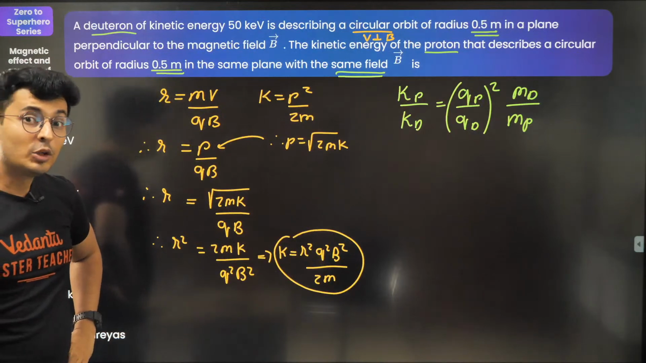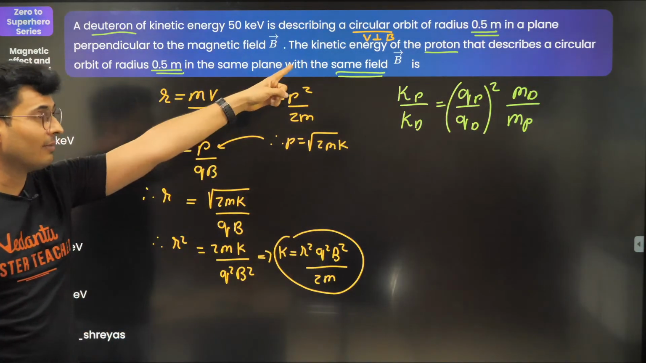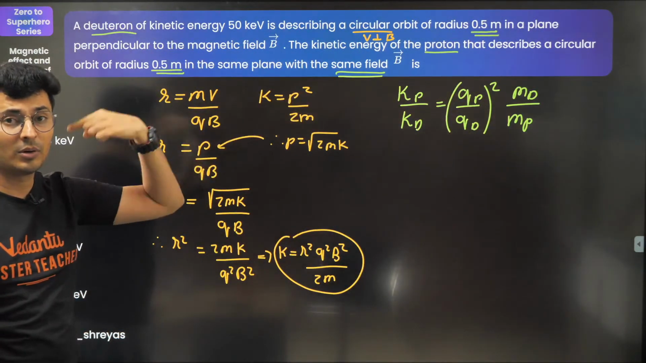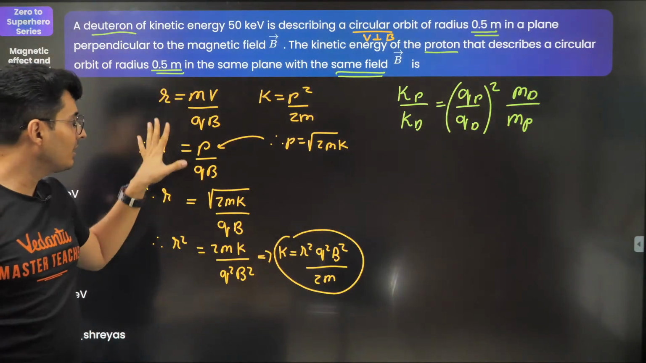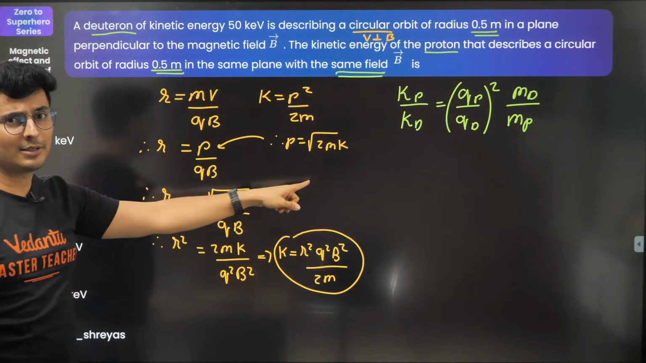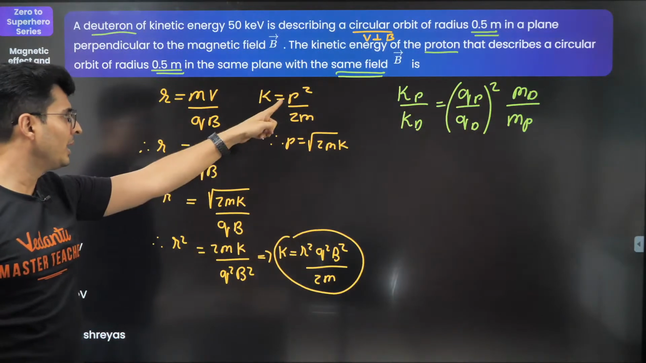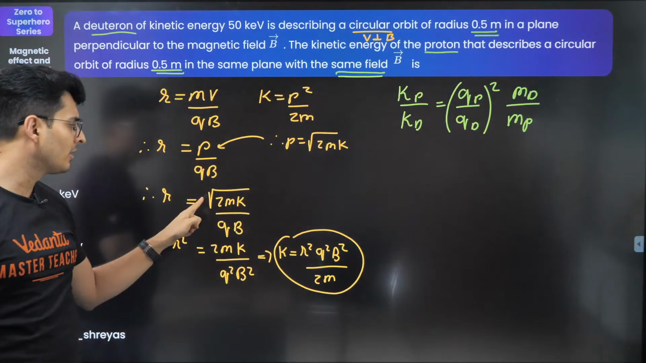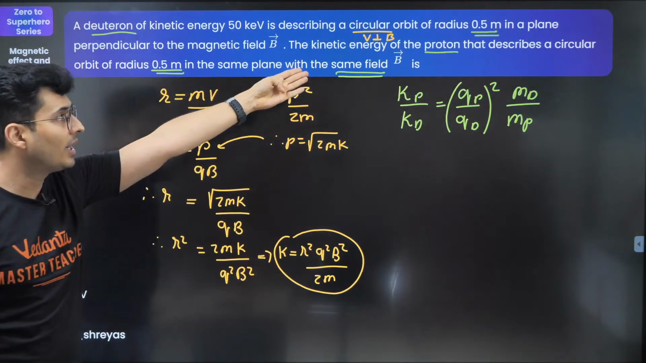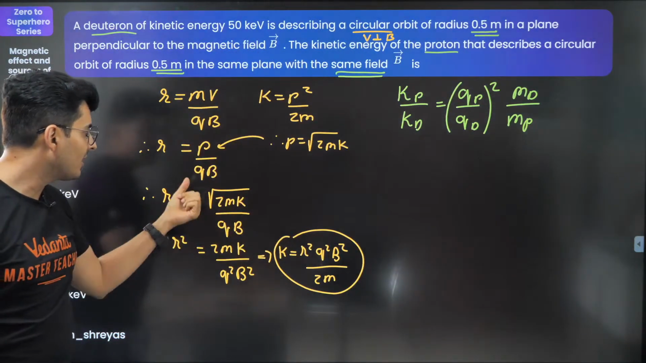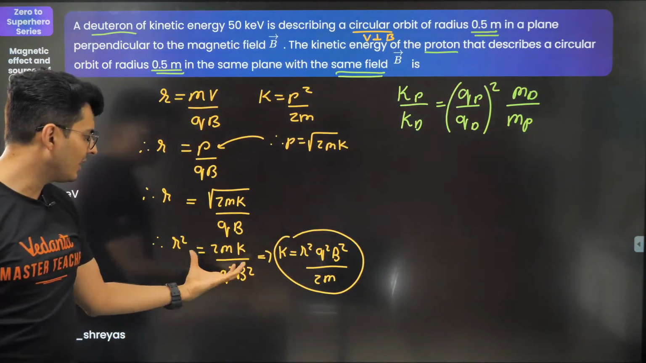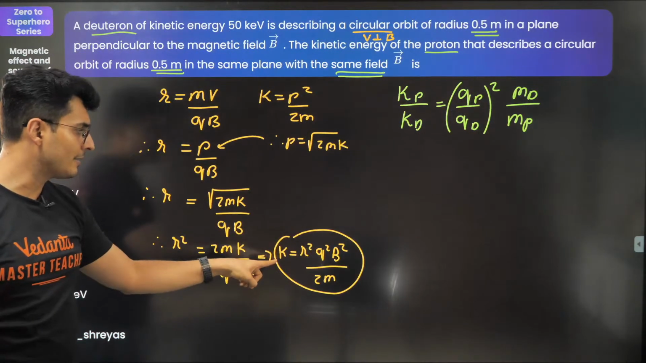They are basically two particles put in the same field, and we know that whenever you put charged particles perpendicular, they go in a circular path. So I started with the radius formula and kinetic energy formula, but I don't want momentum, so I've substituted momentum here. Since the final question demanded kinetic energy, I rearranged this equation by squaring and rearranging it to find the kinetic energy.